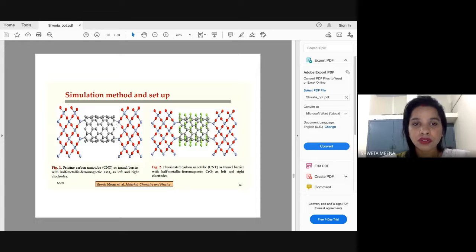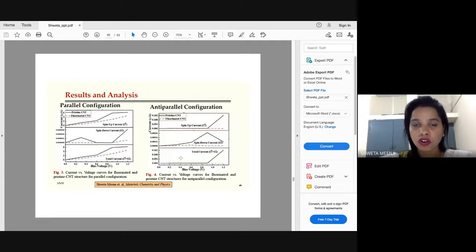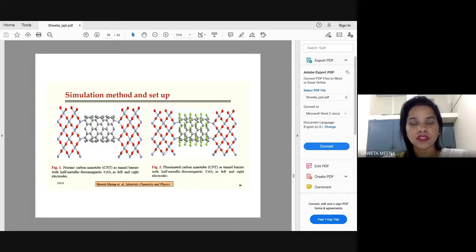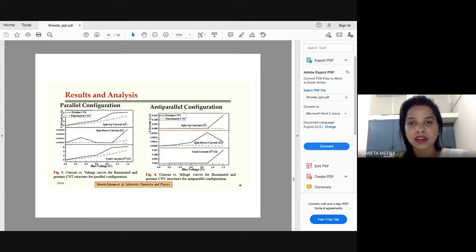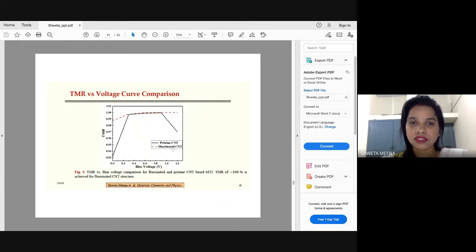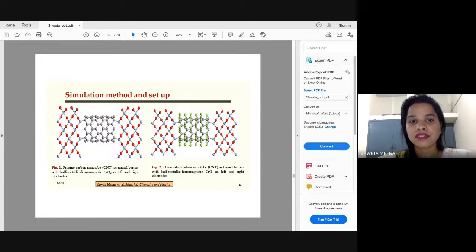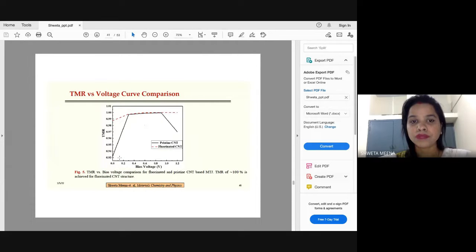So we have studied bare or pristine CNT and the functionalized CNT for the same application, magnetic tunnel junction, MTJ devices. These are some of the results for parallel and anti-parallel configuration, and also the TMR versus voltage curve. We have seen that when pristine CNT was used, the maximum TMR which we obtained is somewhere around 96%, right?